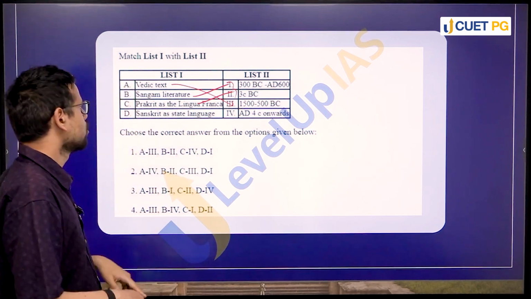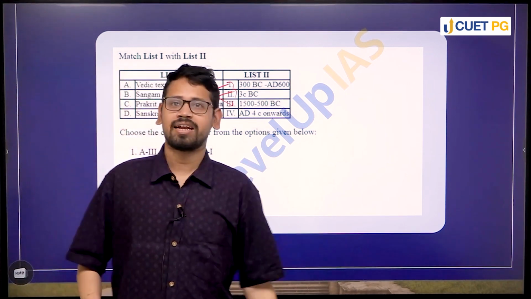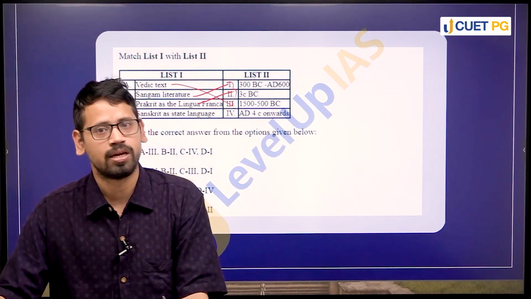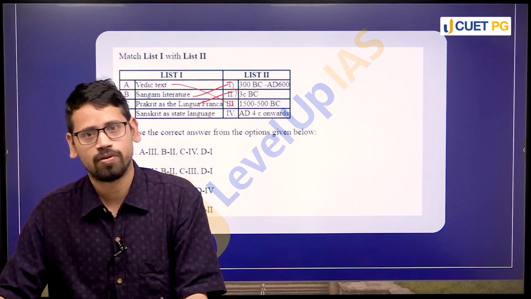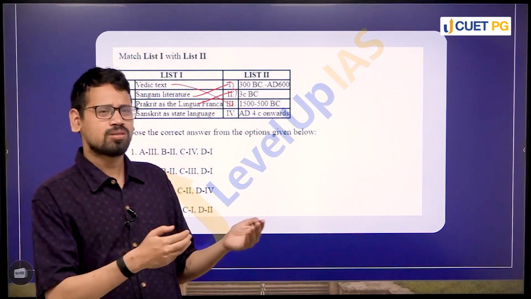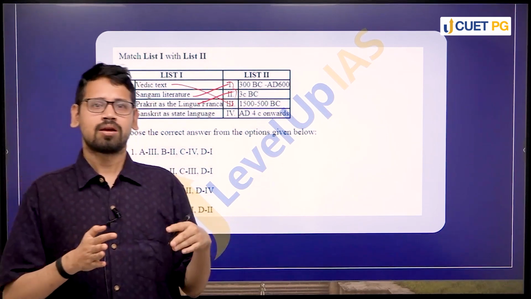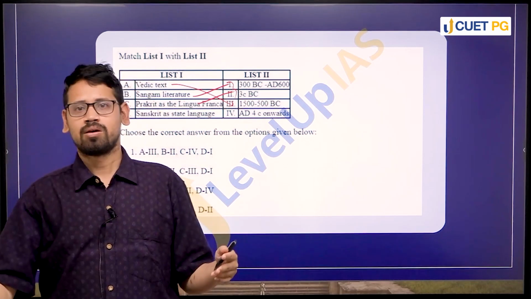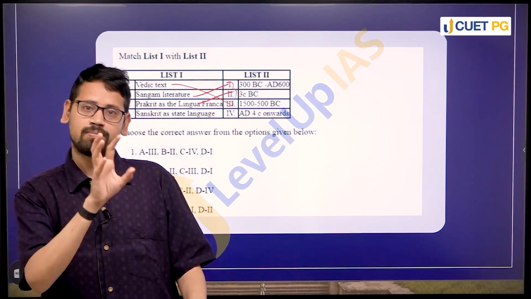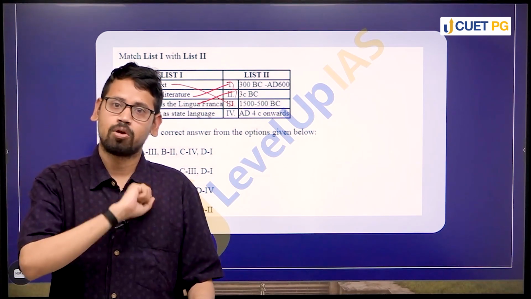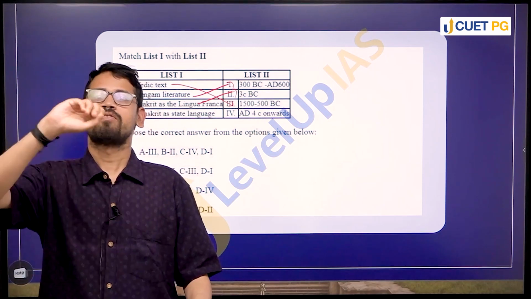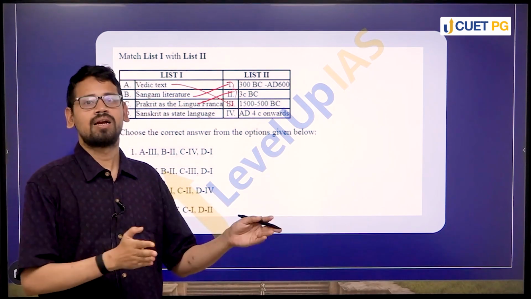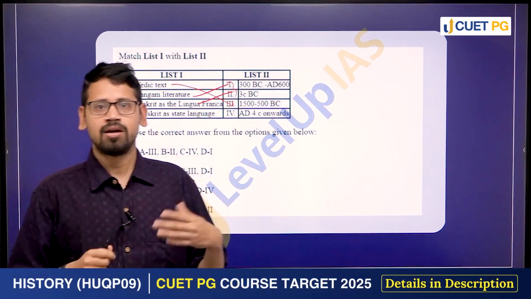Right. Fourth, we come to Sanskrit as a state language. Now, many people consider the Gupta period a golden period of Indian culture, not because there was a very significant development in the military or political sense, but in terms of culture. The Gupta period is known as a phase of revivalism of Indian culture, with a lot of emphasis being laid upon Sanskrit as a form of literature.